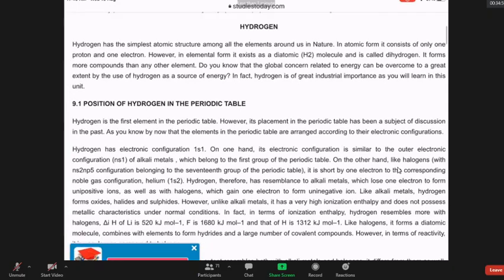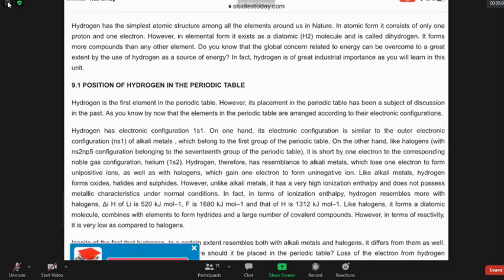There is a great dispute about placing hydrogen in the periodic table. The 1s1 configuration indicates it is like 2s1 of lithium, 3s1 of potassium, 4s1 of rubidium, all first group metals. As it has similar configuration in outer level ns1, it is to be placed